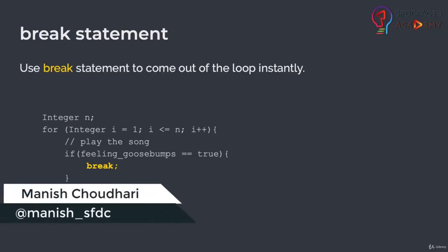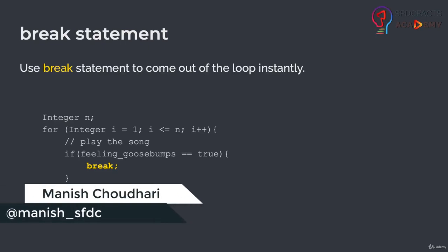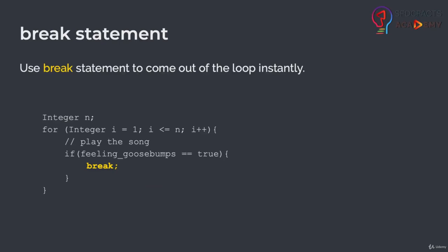So here we have a loop and we are iterating this loop until the value of I is less than or equals to n. And n could be any number here. Let's say n is maybe like 1 million. So this loop is supposed to execute a million times. But what if you want to break your loop in between?